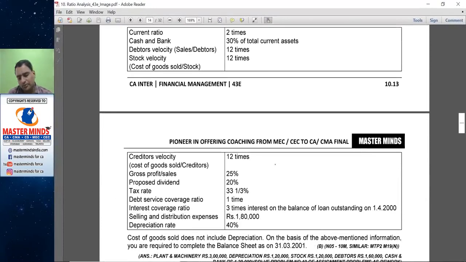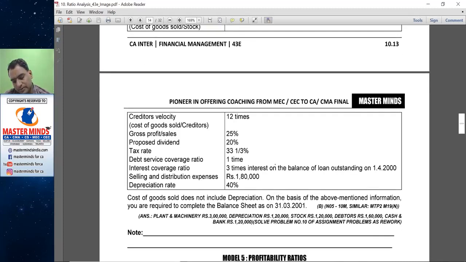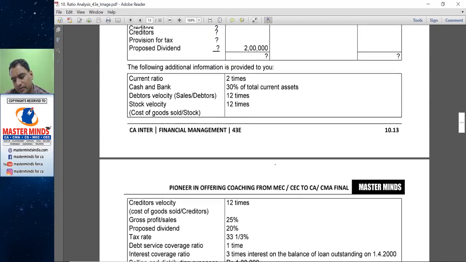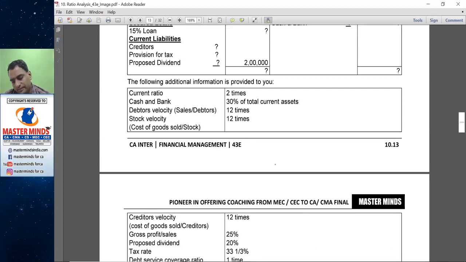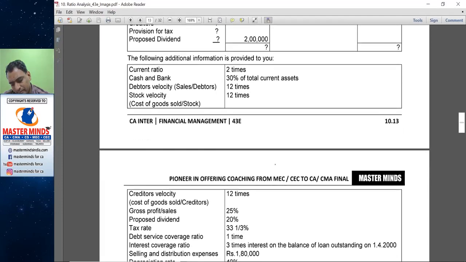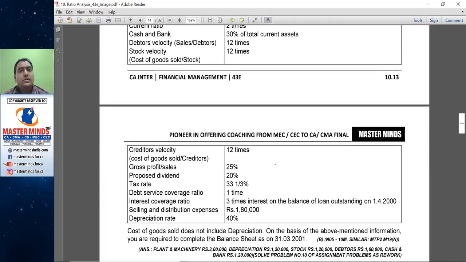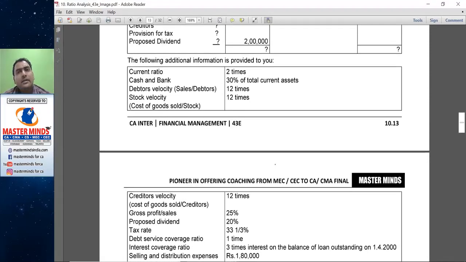Tax rate, no taxable income, no use. Debt service coverage ratio, no information. Interest coverage ratio, EBIT divided by interest, we don't have any EBIT information or interest information. So depreciation rate, we don't know the cost of asset and selling and distribution. So to move further, either we need COGS or sales from the given data. Then how to find sales or how to find COGS?